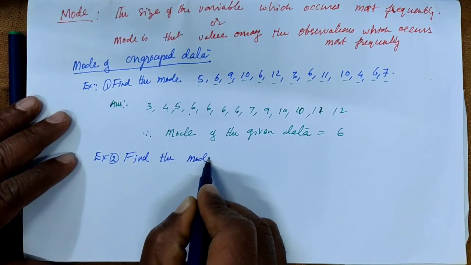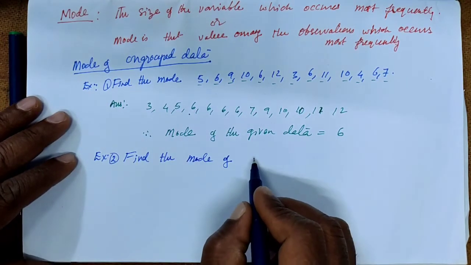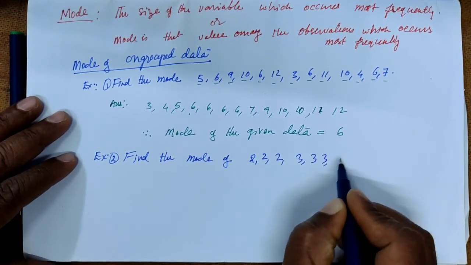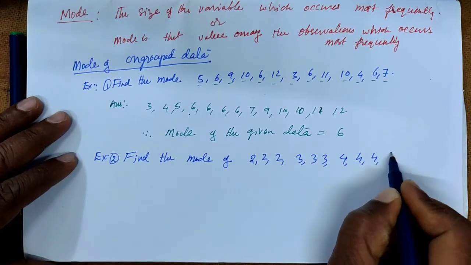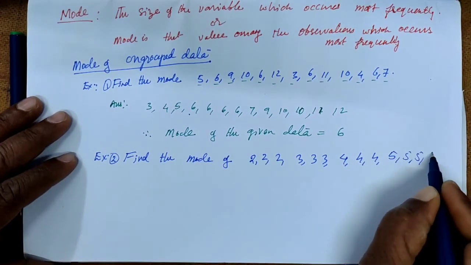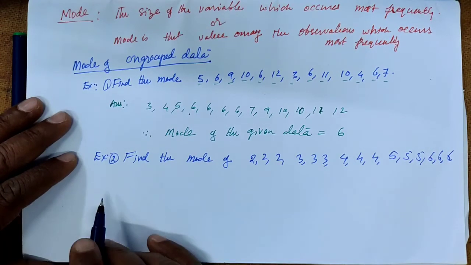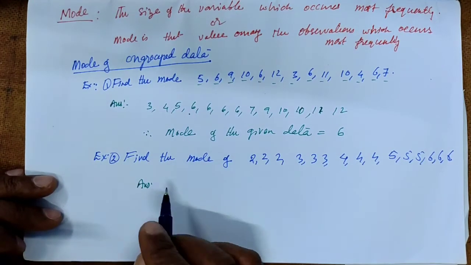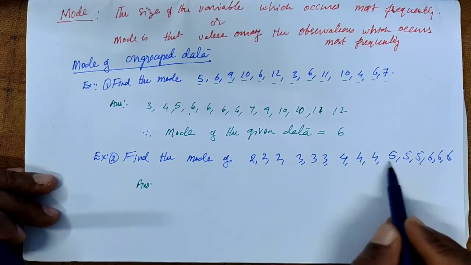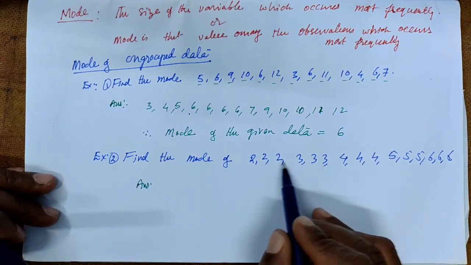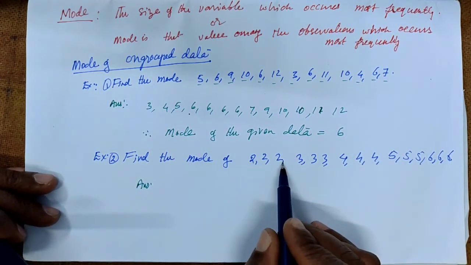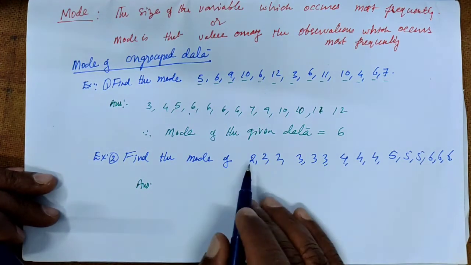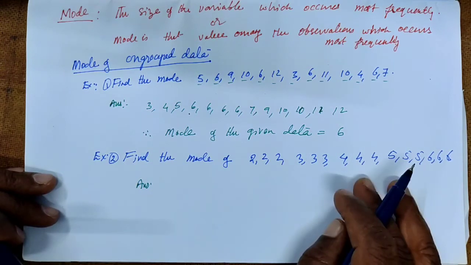Find the mode of 2, 2, 2, 3, 3, 3, 4, 4, 4, 5, 5, 5, 6, 6, 6. So, answer. This data is already arranged in ascending order. 2 is 3 times, 3 is also 3 times, 4 is also 3 times, 5 is also 3 times, 6 is also 3 times.